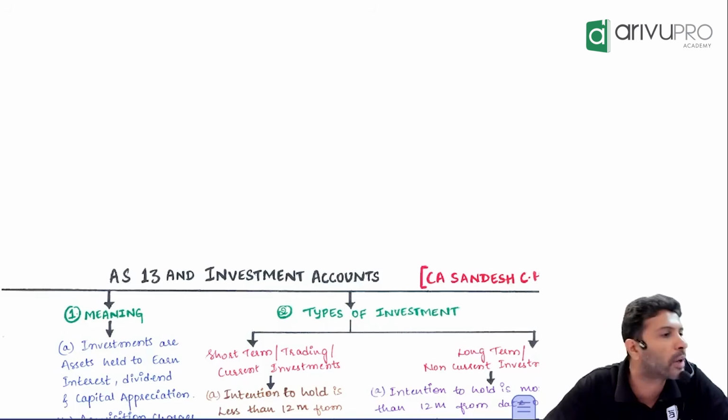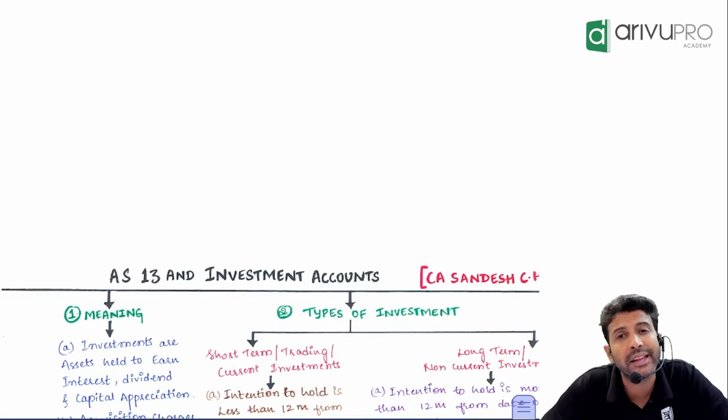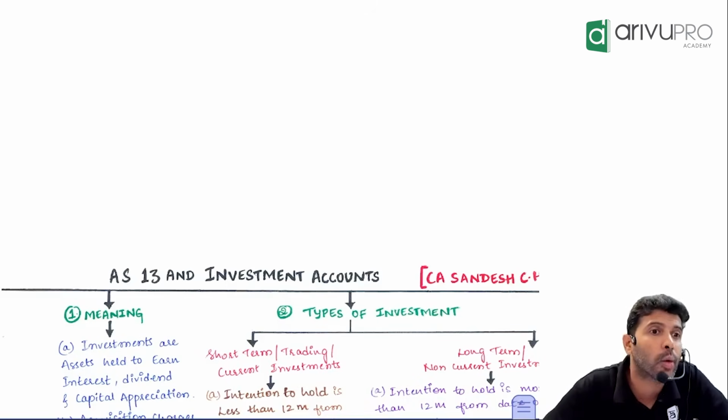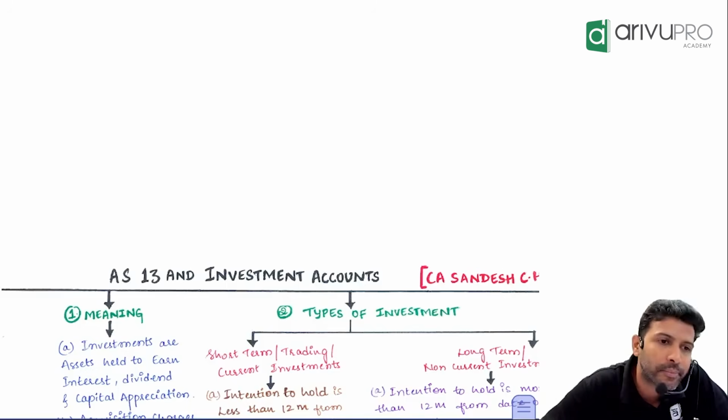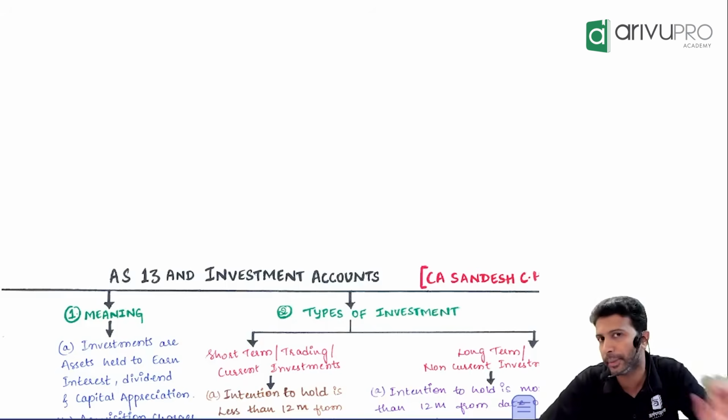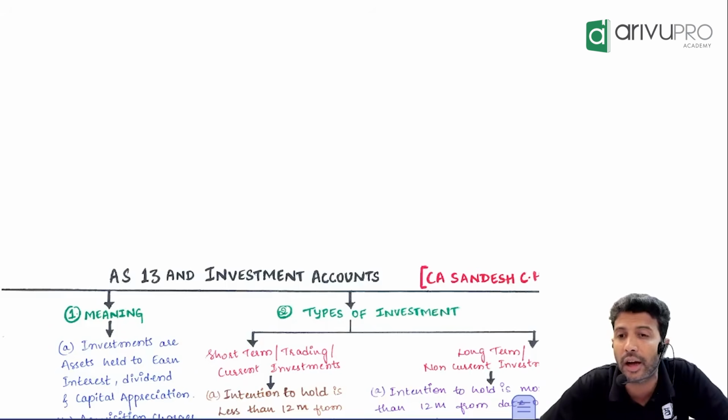As of now, my plan is to hold it for more than 12 months, so it becomes long term. Suppose my intention is to hold it only for 7 months, then short term. So you don't check the actual period of holding for classification. We check the intention.